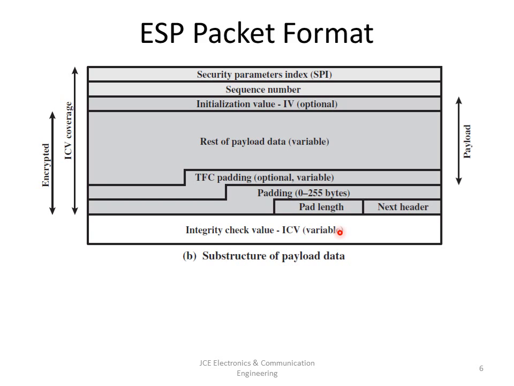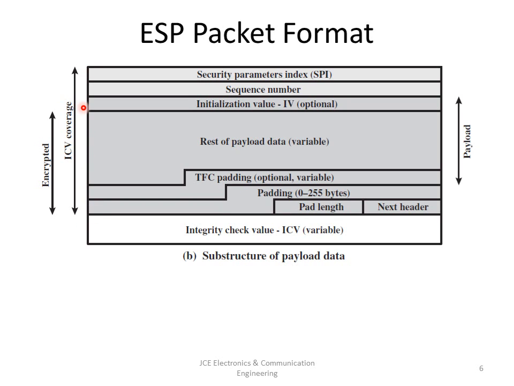So this is the substructure of payload data, and what I told you was the basic structure of ESP. When I say substructure, I will be including these two fields which I didn't explain as of now. Note that the payload is from here to here. The ICV coverage will be from this point to this, and encrypted will be from this point to this point.